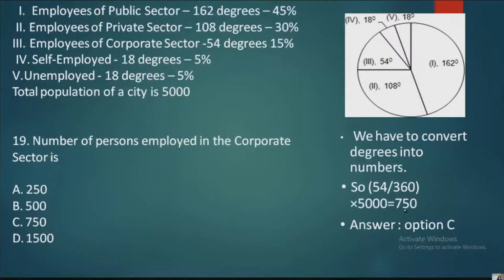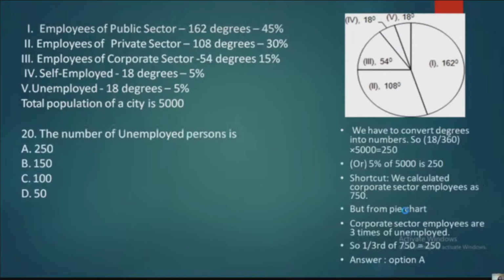Okay, number of persons employed in the corporate sector. So here we have to convert degrees into numbers. So 15% you have already got. So you have to just find out the 15% of 5,000, right? Got it? So 15% of 5,000, you will get it as 750. It's very simple. The only thing is converting a degree from percentage is difficult.